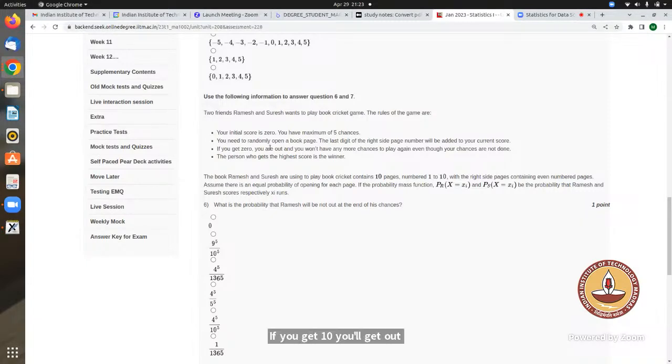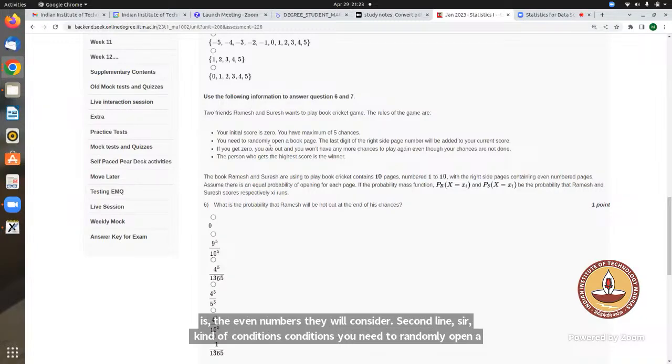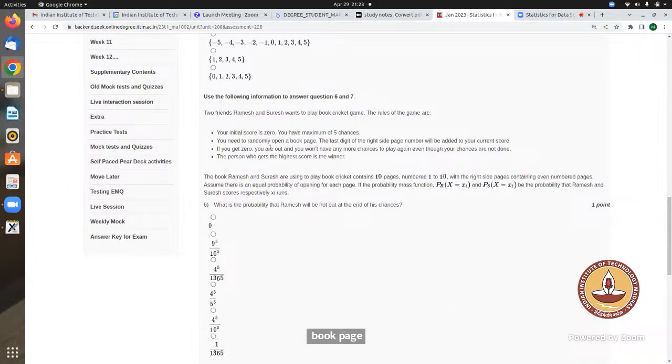They will consider the score on the right side, that is, the even numbers. You need to randomly open a book page, so the last digit can only be 2, 4, 6, 8, and 10. So either I will score 2 or 4 or 6 or 8 or 10, and 10 means out.